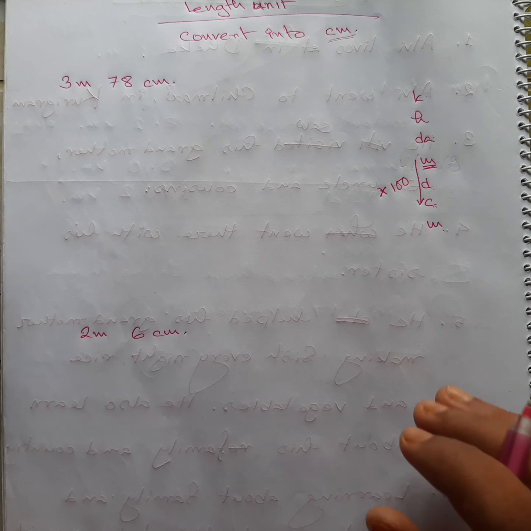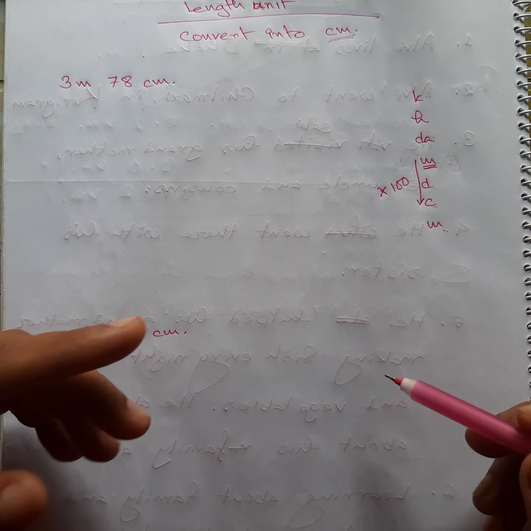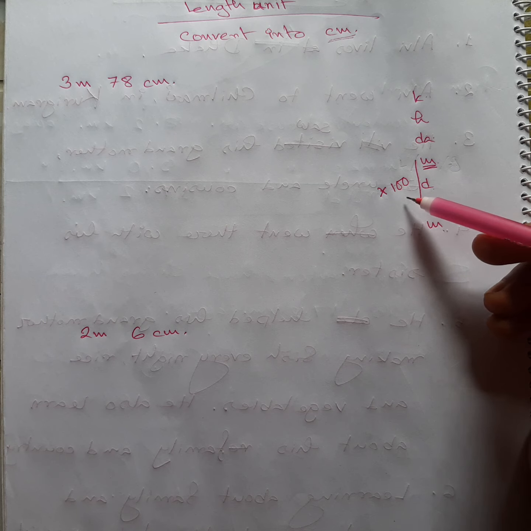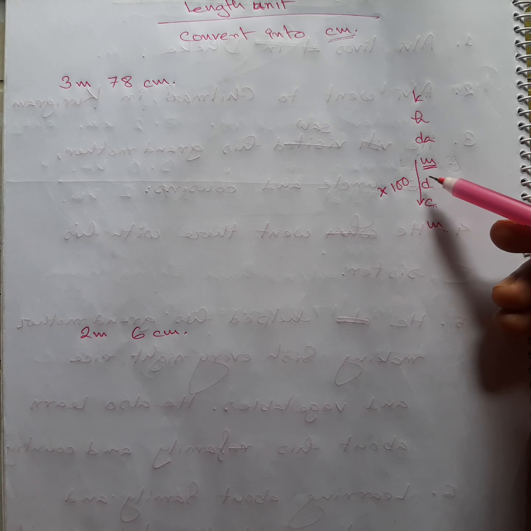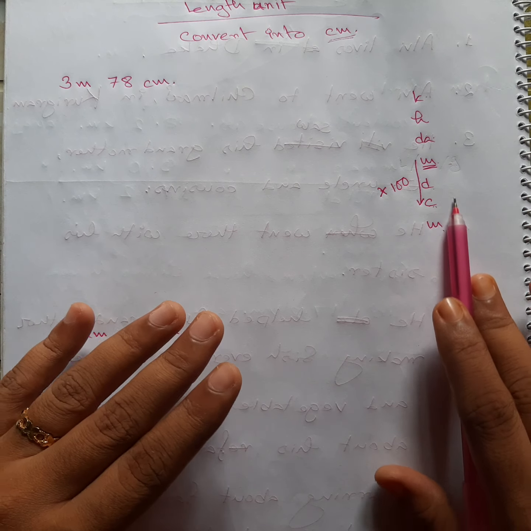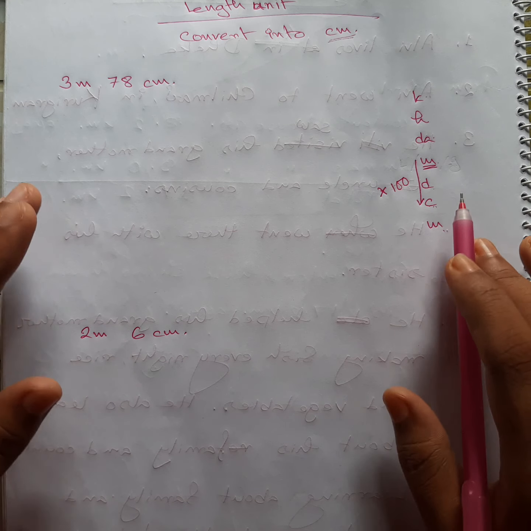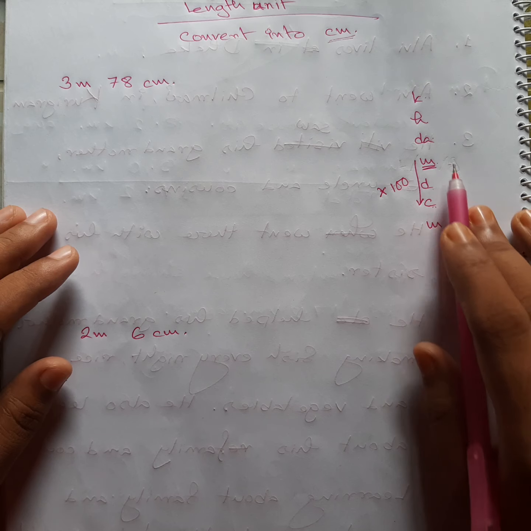Okay, remember these things. These are pretty important rules. If you are going down, it is multiplication. Count the digits, and the round figure with that many digits is what we are going to multiply with. And when we are going up, we are going to divide. From millimeter to meter we are going to divide.